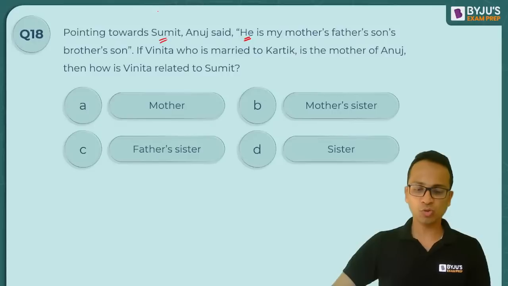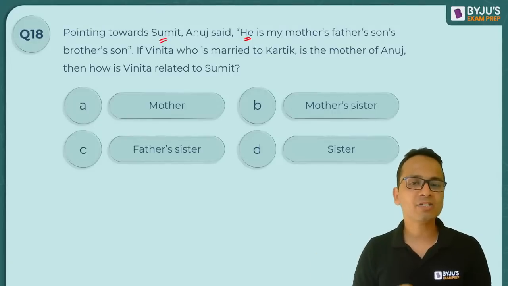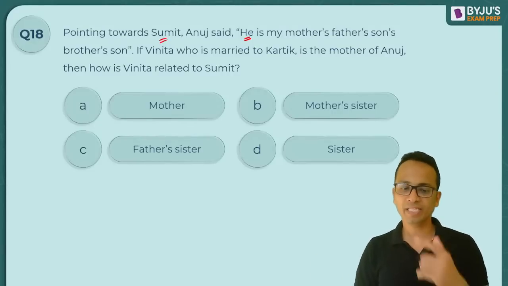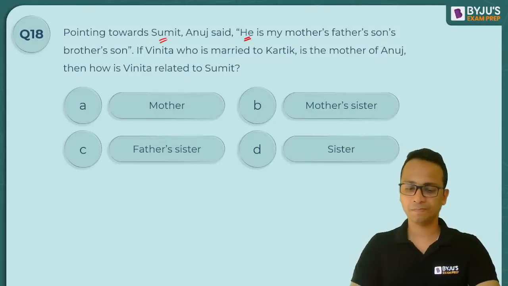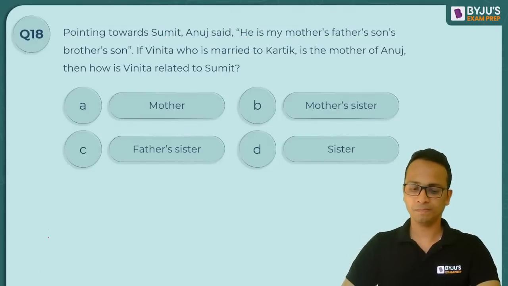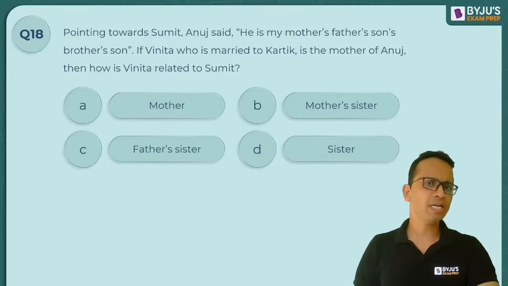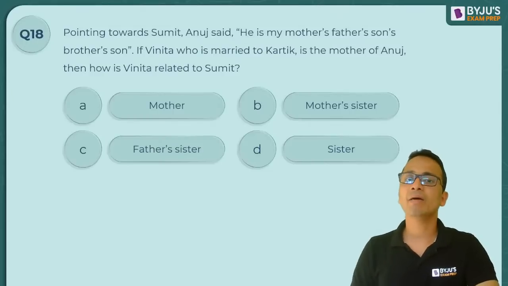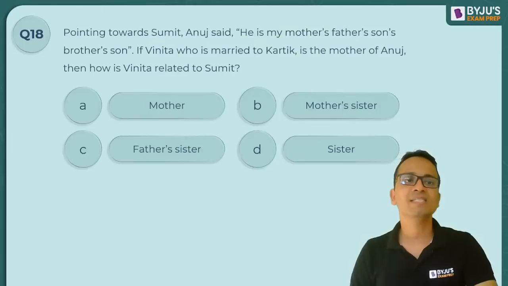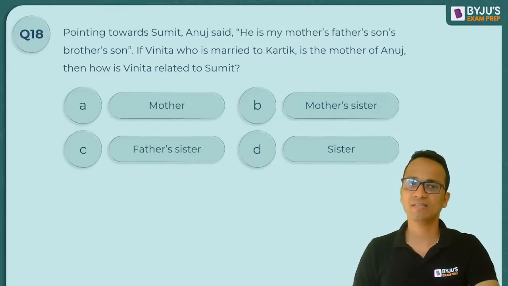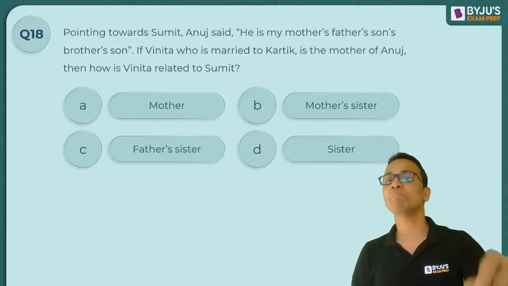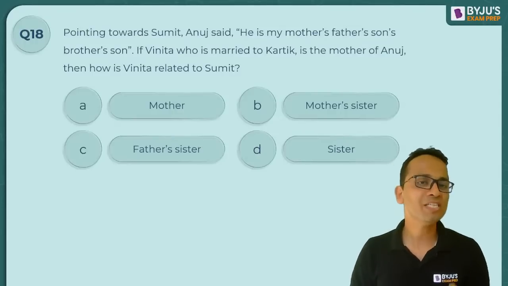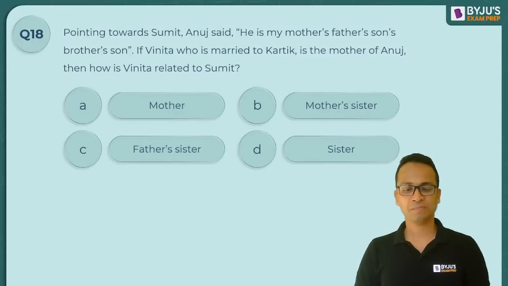Okay. So look at this question and try to give me an answer for question number 18. Come on, quickly. So pointing towards Sumit, Anuj said, he is my mother's father's son's brother's son. If Vinita, who is married to Karthik, is the mother of Anuj, then how is Vinita related to Sumit?